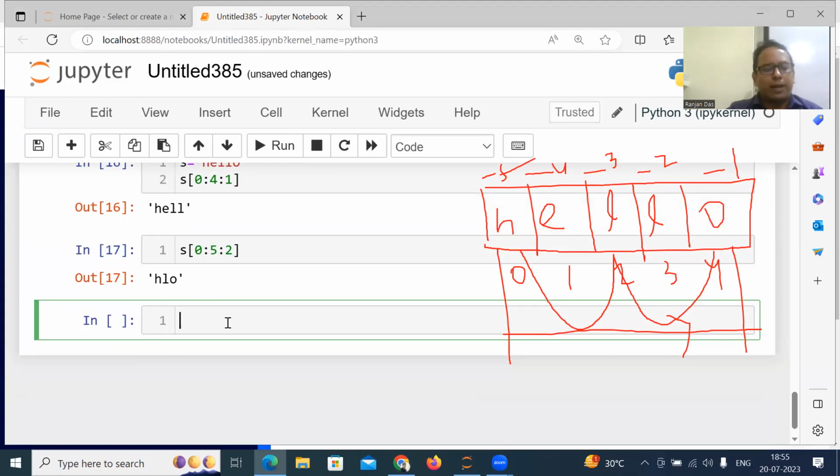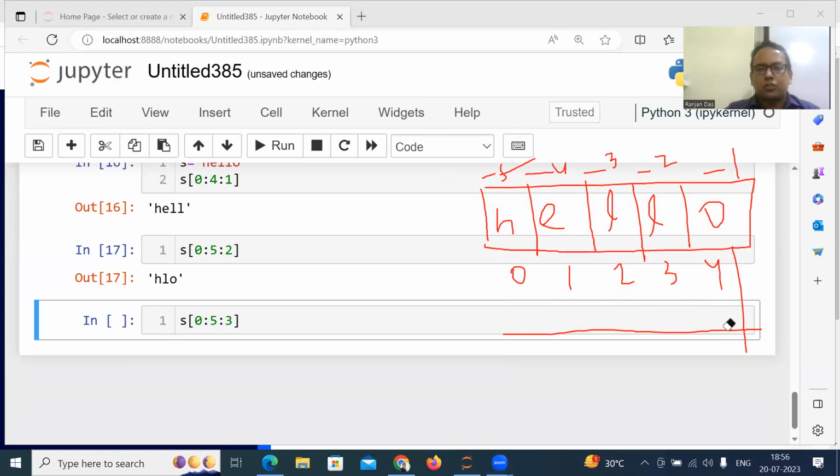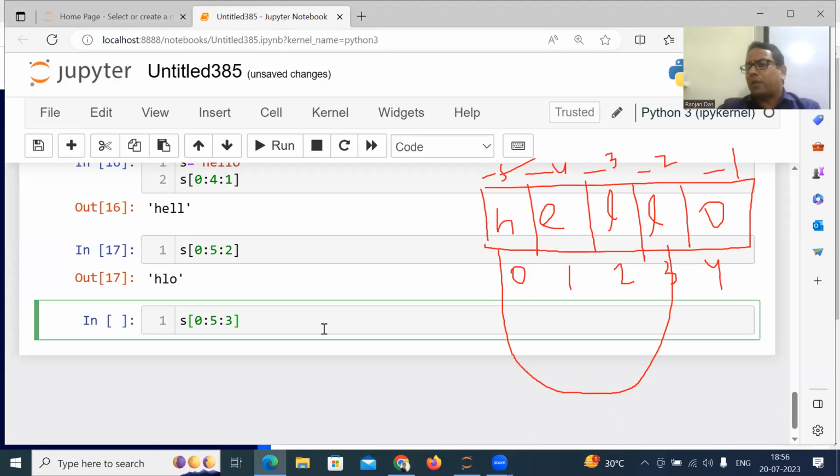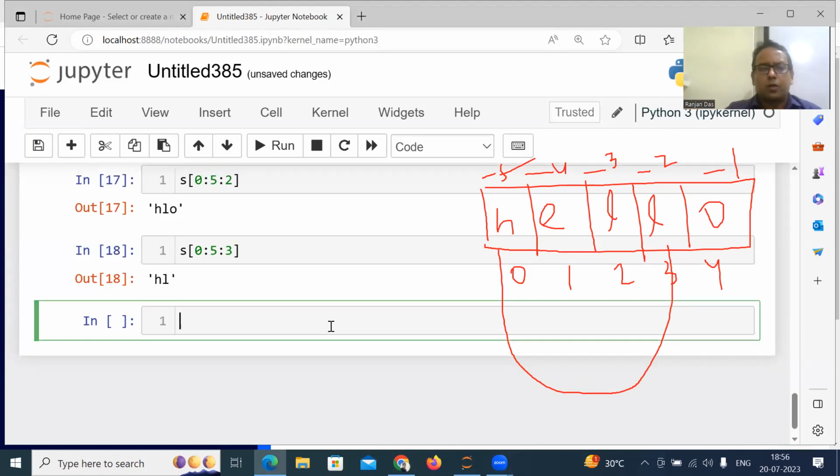Suppose for example I write s of 0 colon 5 colon 3. Then what will the answer be? That means you start from 0, you go up to 4, and you have to jump 3 steps. So you start from 0, then jump 3 steps, this L. That's all. The output will be H and L, because from there you cannot jump 3 steps. So this is called slicing. Suppose I ask you, what is the answer of 1 colon 4?